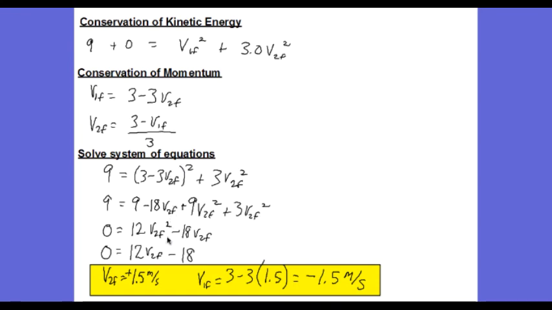Now I simplify that and solve for V2F, and I see that it's 1.5 meters per second in the positive direction. Then when I plug that into my equation to get V1F, I see that my first cart is going to be moving backwards, at negative 1.5 meters per second. Let's look at the video again and confirm that, yes, in fact, the second cart moves forward and the first cart moves backwards.